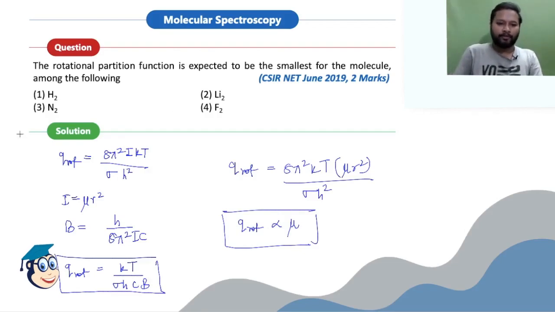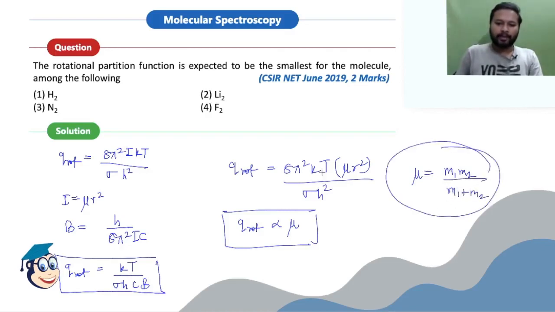So you have 4 different molecules given over here. Obviously, I have already given the equation for reduced mass in the last question. It is given by M1 M2 divided by M1 plus M2. Now, you can see the smallest mass will be for the smallest molecule, that is the hydrogen molecule. So this is going to have the smallest rotational partition function. It's pretty simple, just by using the equations you can do this.